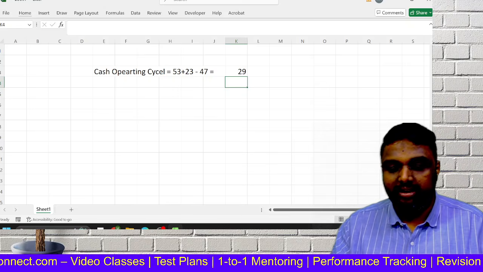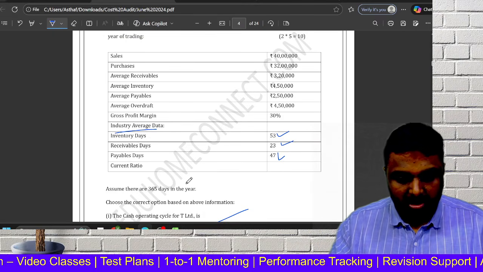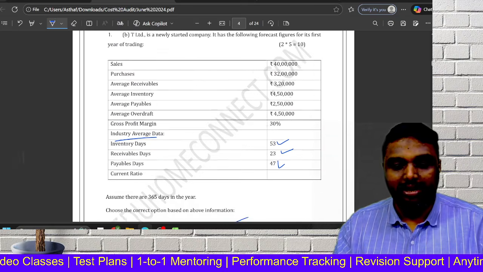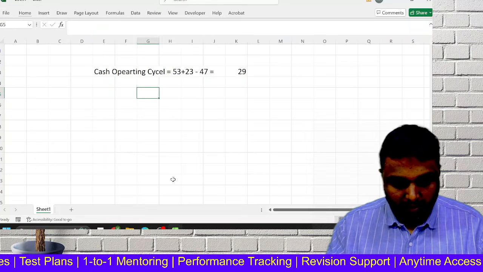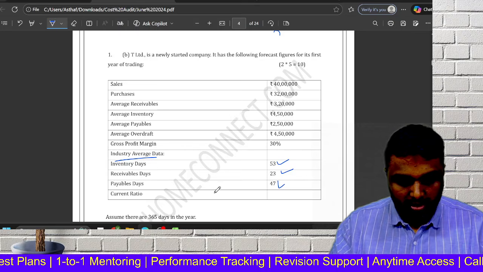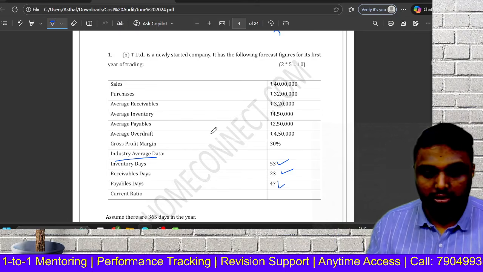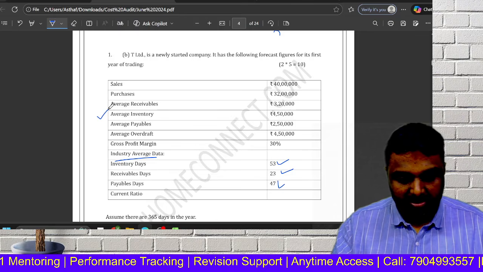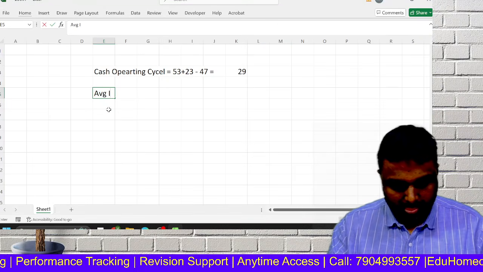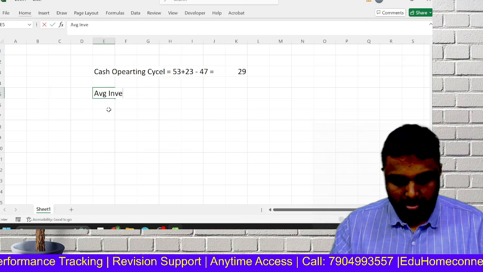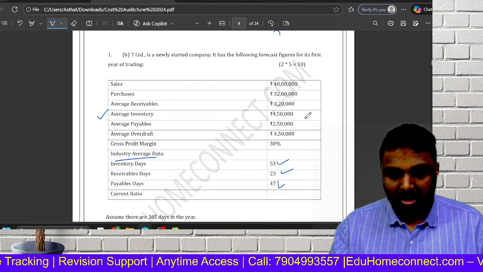So this is the industry average. This is the industry average data. They are asking our company details. So we have to apply the formula. We have to find out. First, we have to find out inventory days. So what is the inventory days? They have given the clue that average inventory. So what is the average inventory? Average inventory, we have 4 lakh 50.